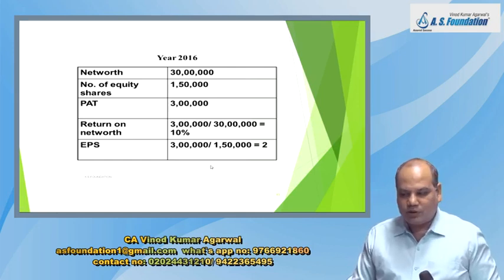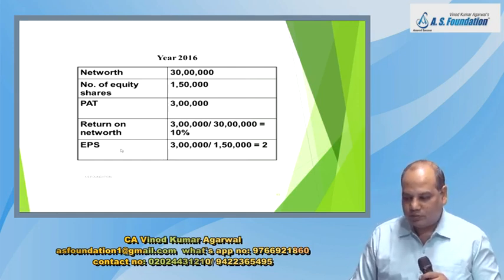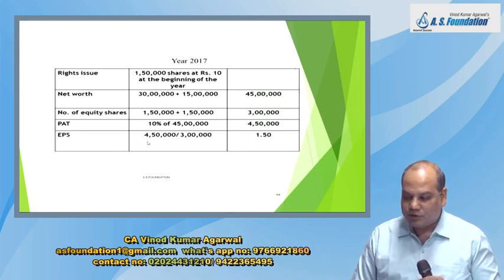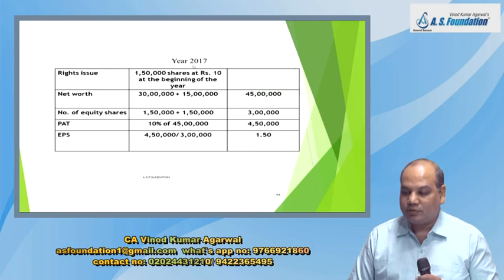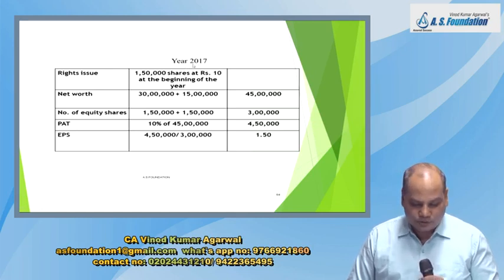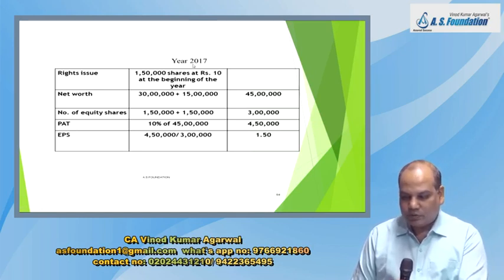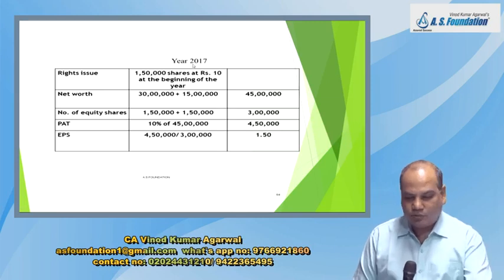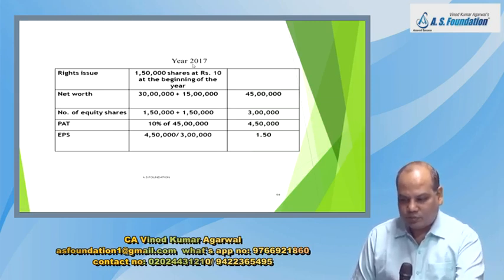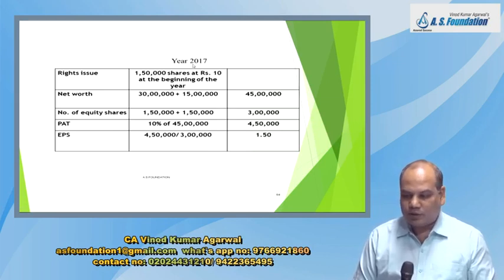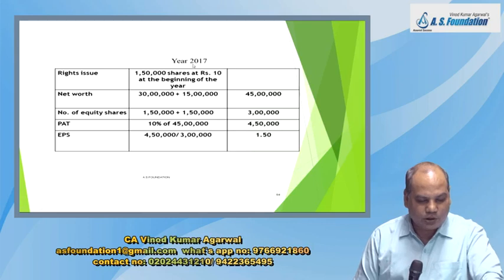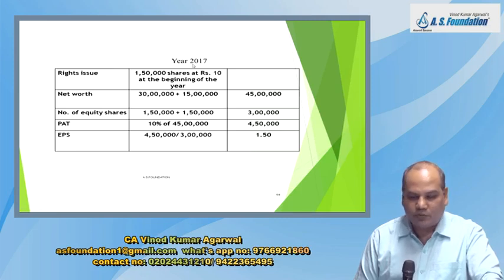Up to this is understandable? Okay. Next year, what happened? Write down year 2017. This company came up with a right issue. And what was the right issue? 1,50,000 shares, meaning a 1:1 ratio, at rupees 10 at the beginning of the year.